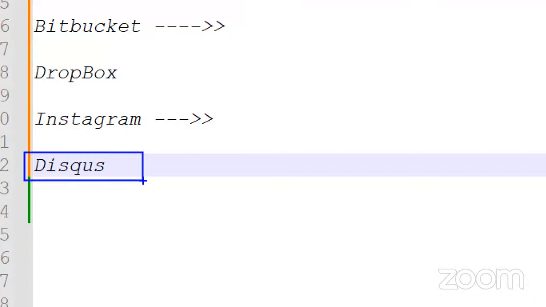From scratch, from day one, using the Django framework only, this Disqus application was designed.